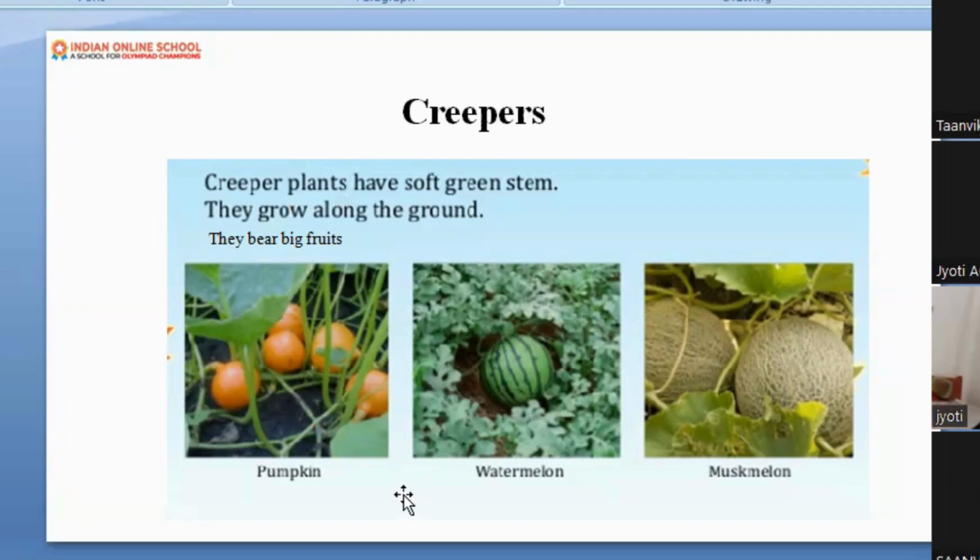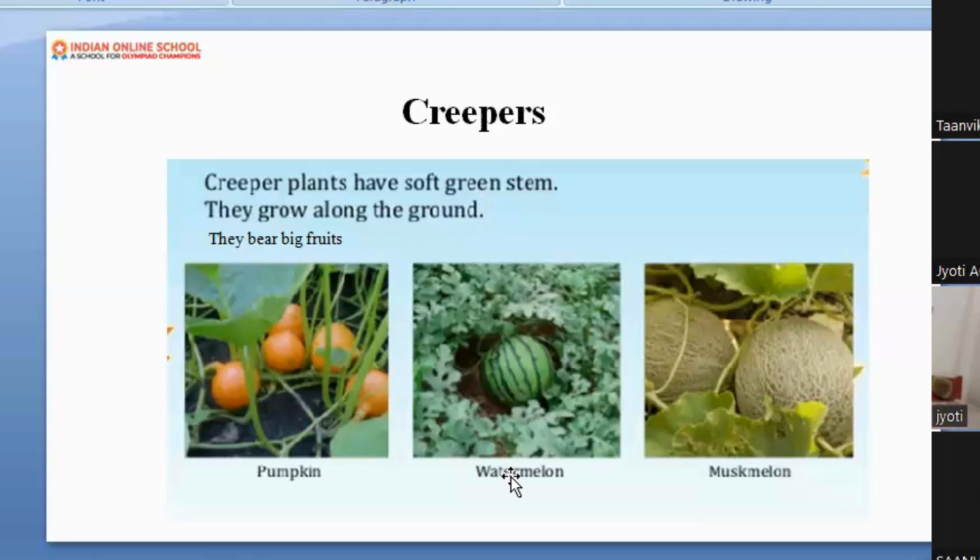Think of a situation with such a big, bulky fruit. If they climb on a support, what would happen? The support would break along with the plant, isn't it? That is why creepers grow along the ground, because they bear big fruits. Can you see the pumpkin? How big it is! Watermelon, muskmelon, all these are very big in size. That is the reason creepers always grow along the ground.